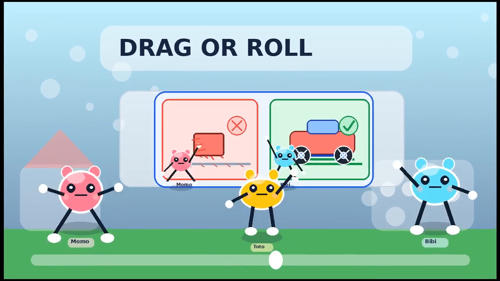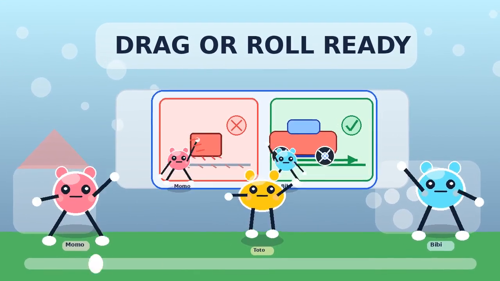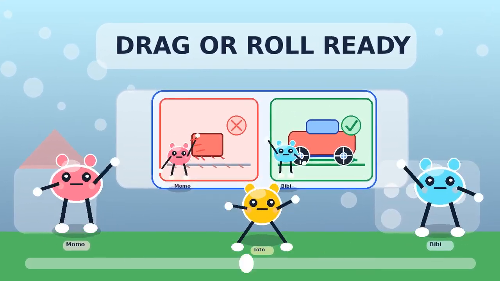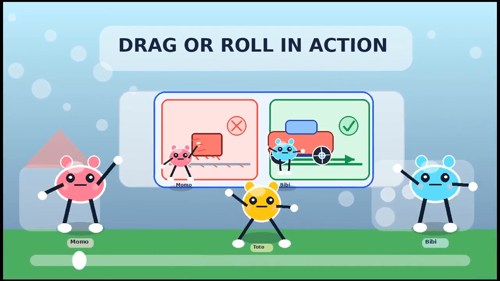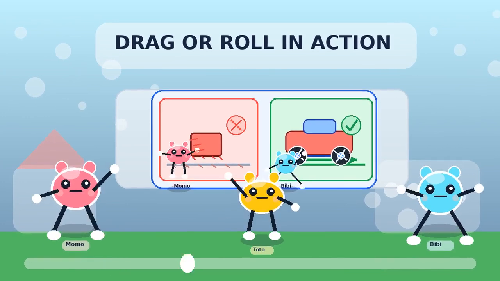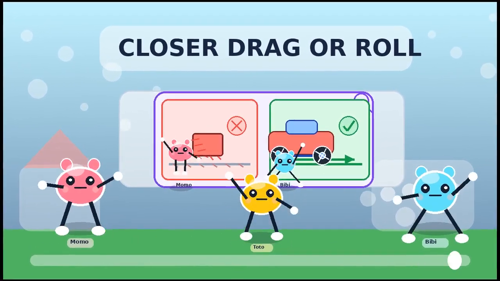Drag or roll. Ready to see, drag or roll. Watch, drag or roll in action. See closer, drag or roll up close.